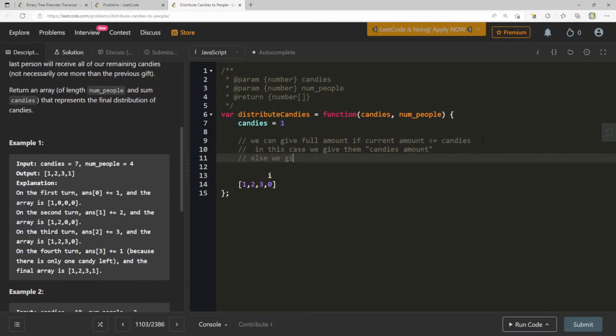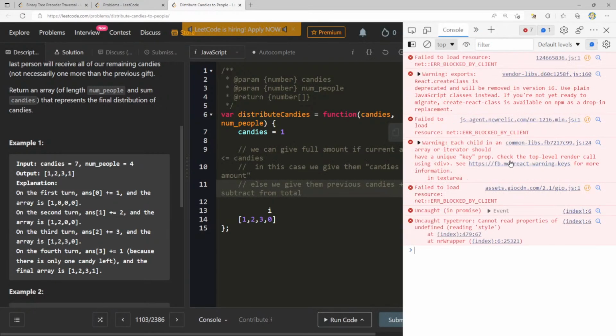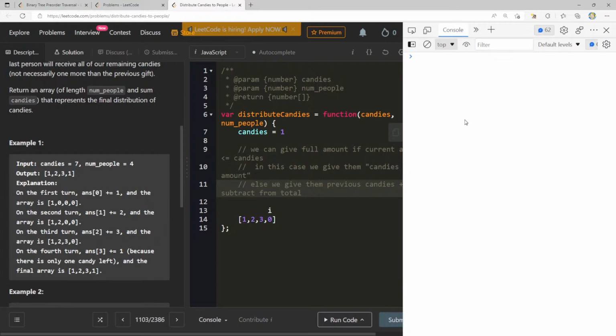Else we give them previous candies plus 1, subtract from total. So I'm thinking about doing something like that. And then our I, what we can do is anytime we reach num people, so if it's like 0, 1, 2, 3, anytime it's equal to 4, I think that's the easiest way, right? Using the modulo operator so we can continue to go in a circular loop, right?